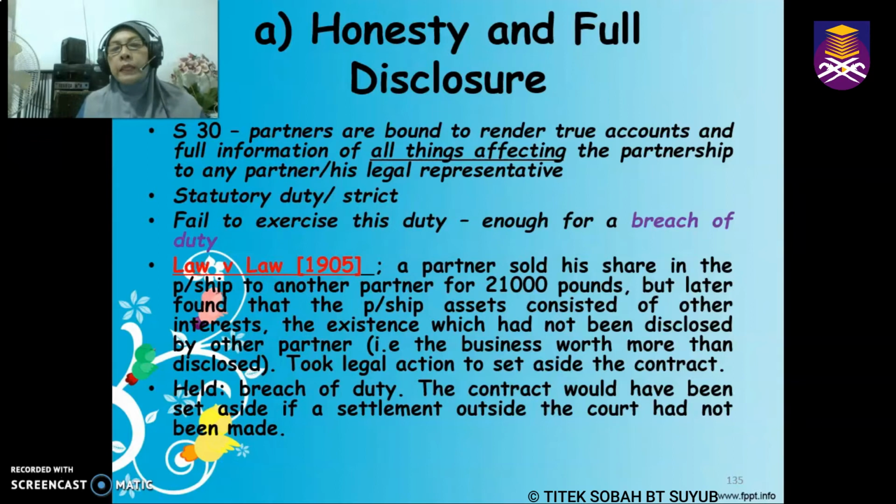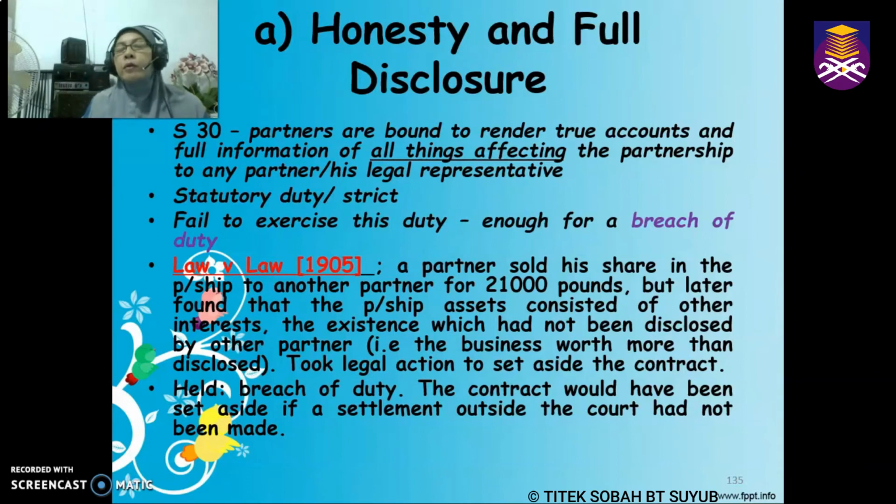So let us have a look at the case of Law versus Law, whereby a partner sold his share in the partnership to another partner for £21,000, but later it was found out by the partner that the value of the assets was actually more than that. Because of that, the partner is suing the firm because they failed to disclose to him the real value of the said asset. So what happened in this case?